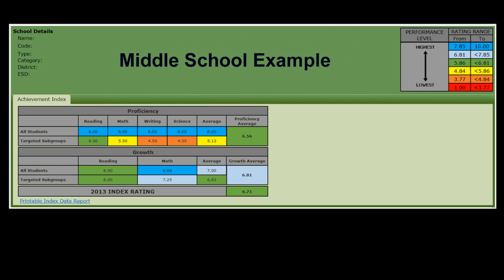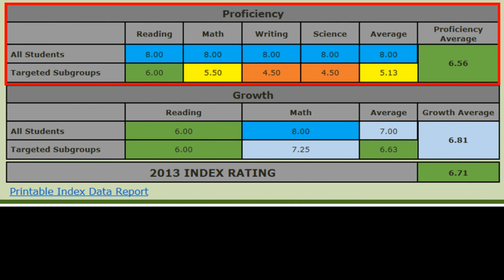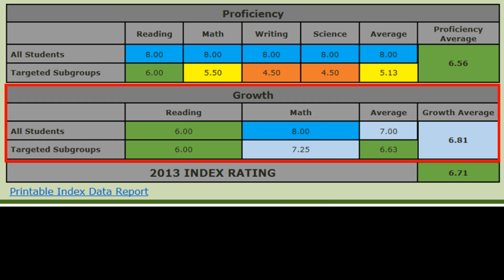The displays for elementary and middle schools are the same, but they differ from the high school. Here's an example of a middle school, and see how the proficiency ratings are displayed in the same manner as the high school example you saw earlier. And the growth is also displayed in the same manner as the high school you saw earlier. Notice that the graduation graph is missing from this display.